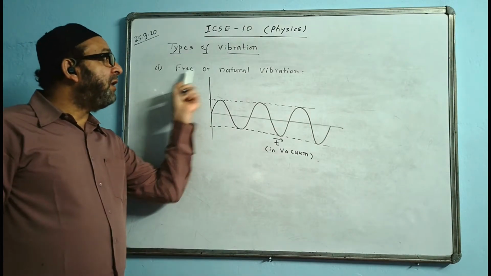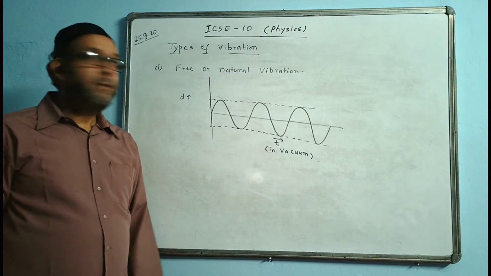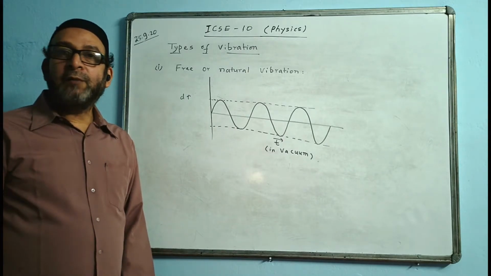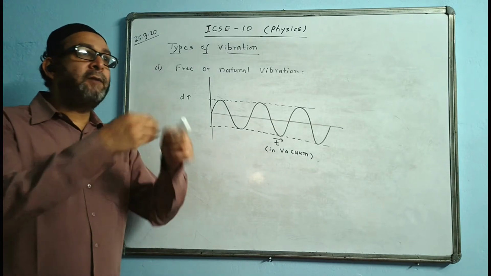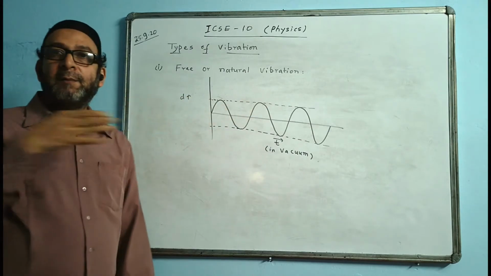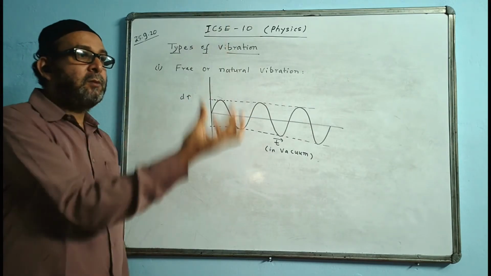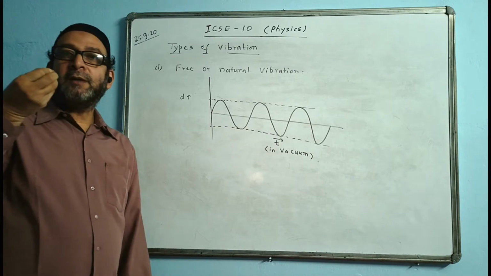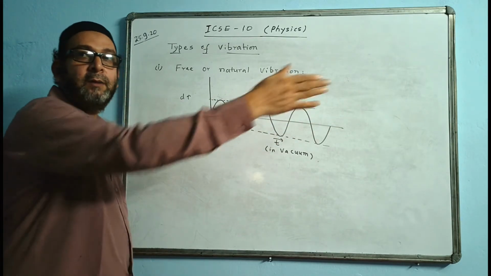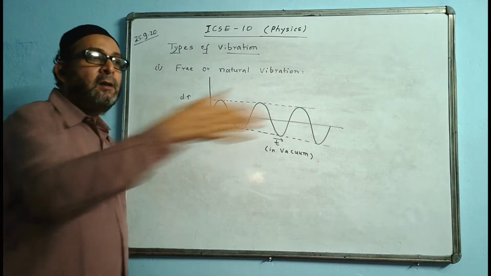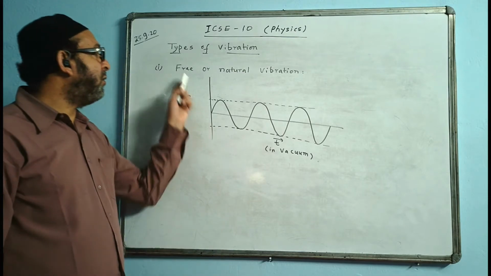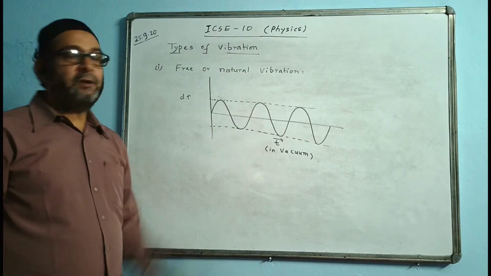Try to understand what is free or natural vibration. When we vibrate a body under the influence of an external periodic force, what is the meaning of periodic force? You don't have to give force again and again. Once you vibrate, the body will keep on vibrating itself. Like a pendulum bob, when you bring it to one side and release, it will go to and fro, vibrating or oscillating on its own without giving a force again and again. So such a vibration is called free or natural vibration.